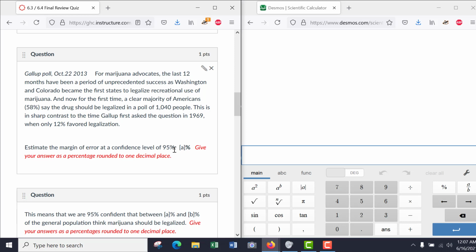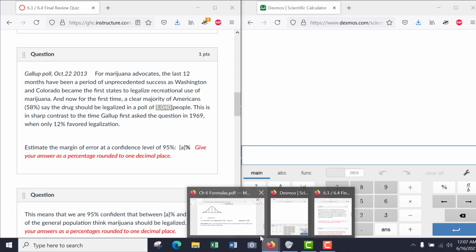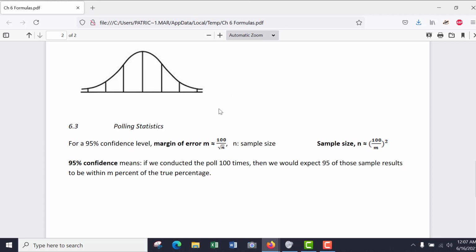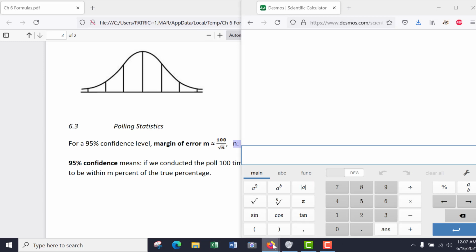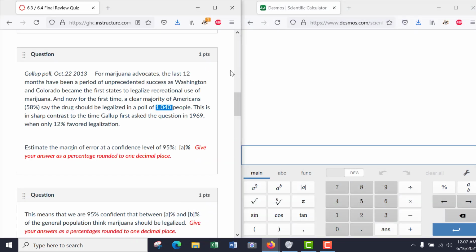So what we need to do is take the sample size, which is 1040, right? Now if you look at your formulas, you'll see the margin of error is approximately 100 over the square root of n, where n is the sample size. So I'm just going to use this Desmos calculator, DESMOS. It's a free online calculator that you can also use if you want to.